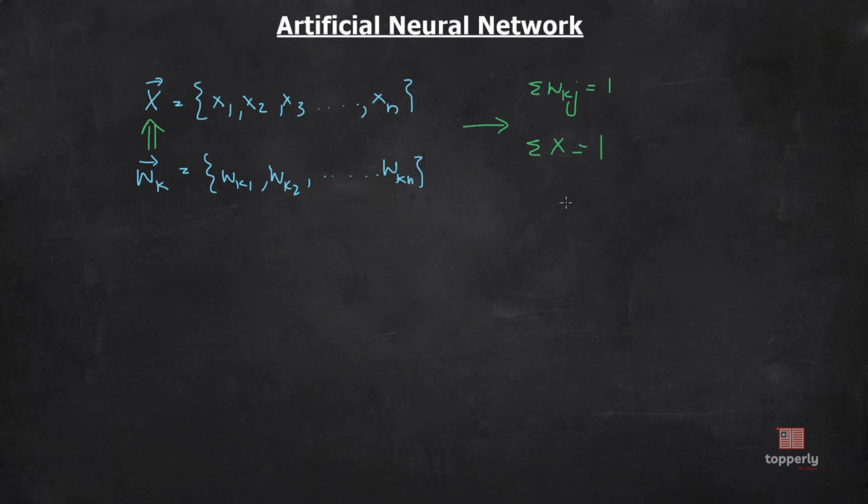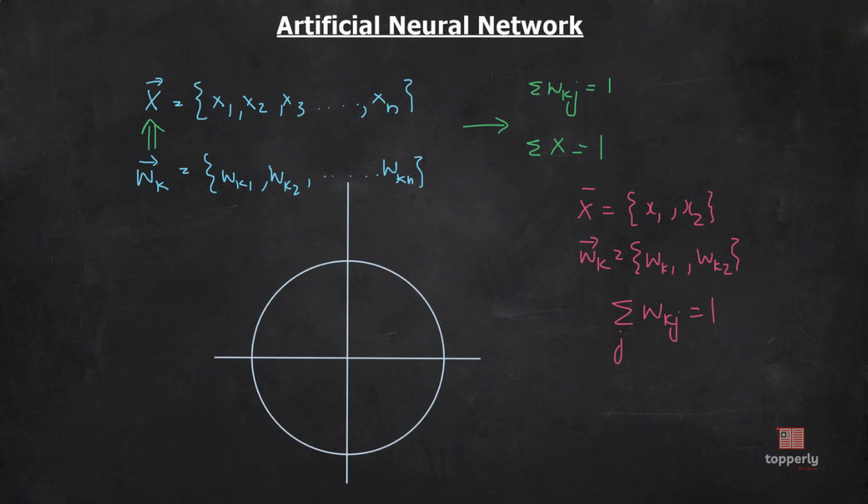To make this point more clear, let me take a two-dimensional vector, that is x equal to x1 and x2, and wk equal to wk1 and wk2. Now let the synaptic weights be under the constraint sigma wkj equal to 1. Okay. So the synaptic weight vector will move around a unit circle in a 2D plane, right?